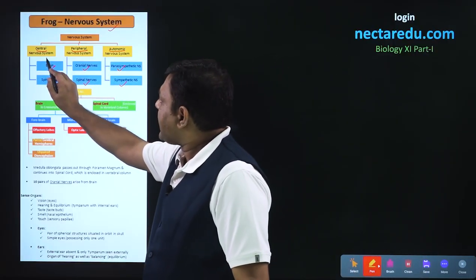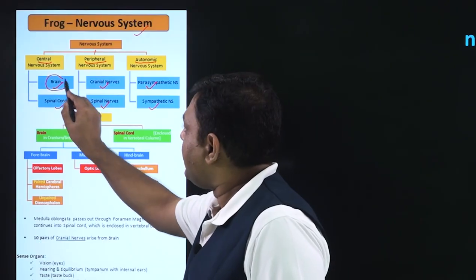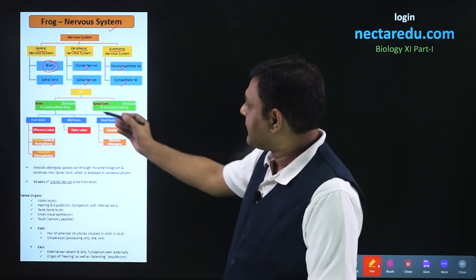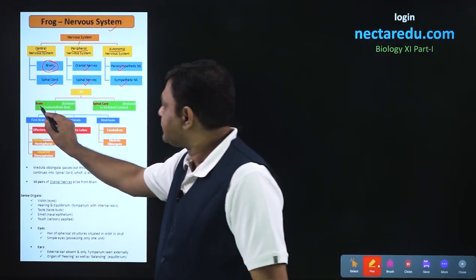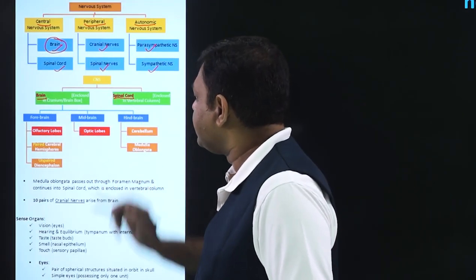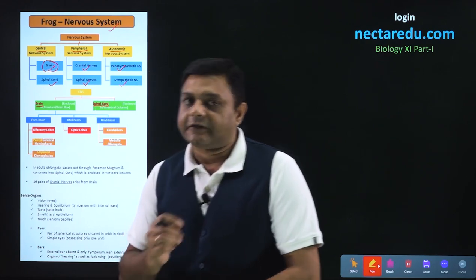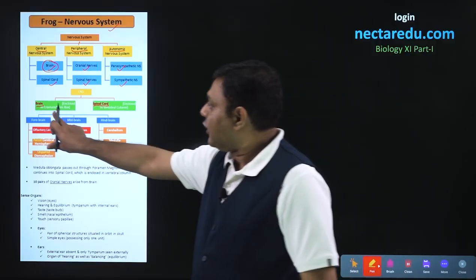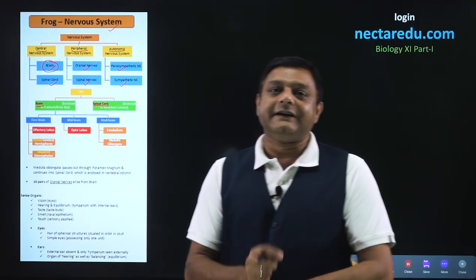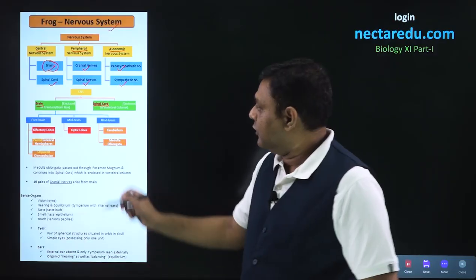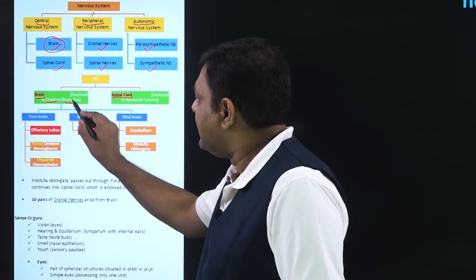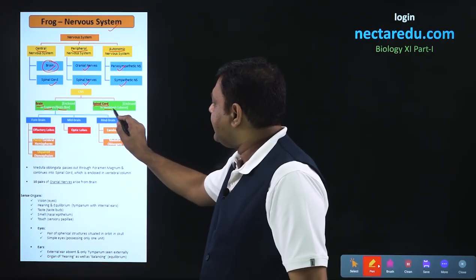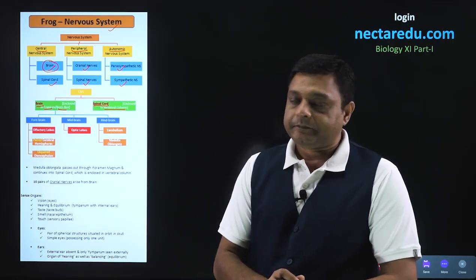Now, if we talk about the CNS, the major part is the brain and the second part is the spinal cord. The same classification is shown here. This particular classification is the same as what happens in humans. The brain is enclosed in the cranium or brain box, which protects the brain. The spinal cord is enclosed in the vertebral column.